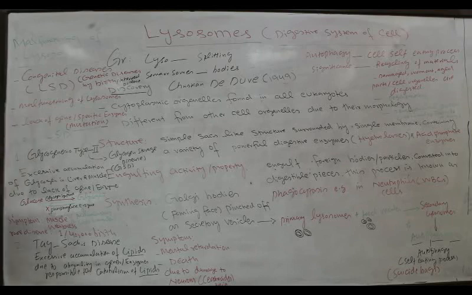properly. Another disease is called Tay-Sachs disease. This disease is concerned with the excessive accumulation of lipids due to an abnormality in a gene, again, and the lack of that enzyme.